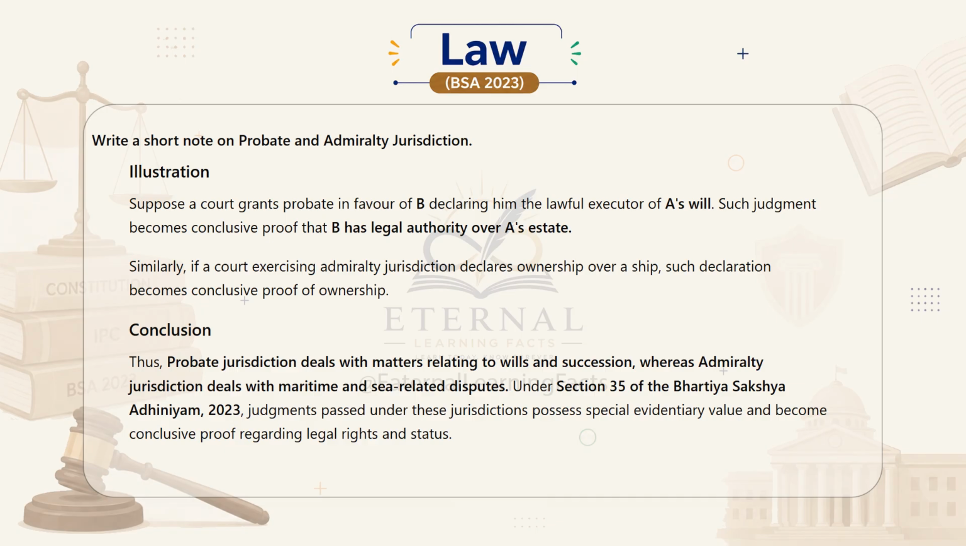Conclusion. Thus, probate jurisdiction deals with matters relating to wills and succession, whereas admiralty jurisdiction deals with maritime and sea related disputes. Under Section 35 of the Bhartiya Sakshya Adhiniyam 2023, judgments passed under these jurisdictions possess special evidentiary value and become conclusive proof regarding legal rights and status.